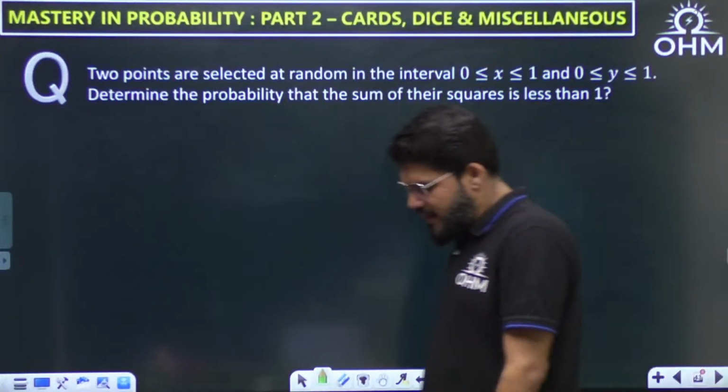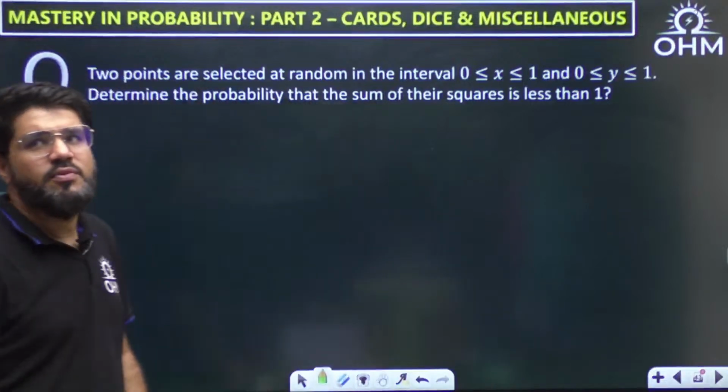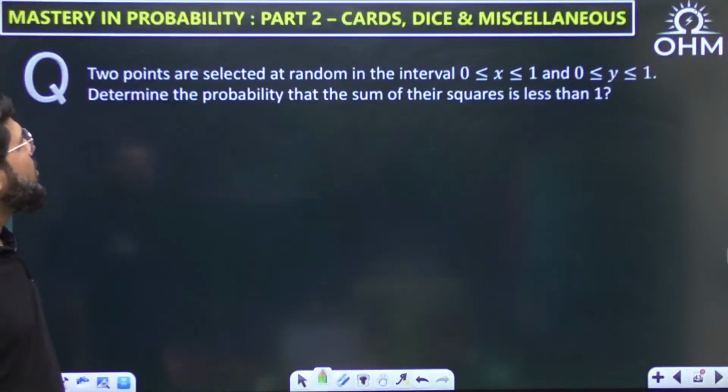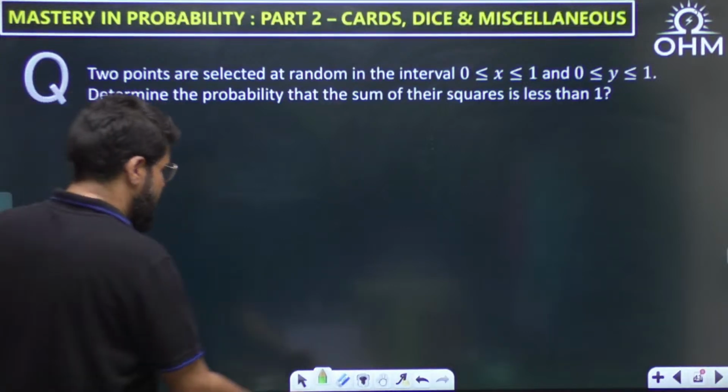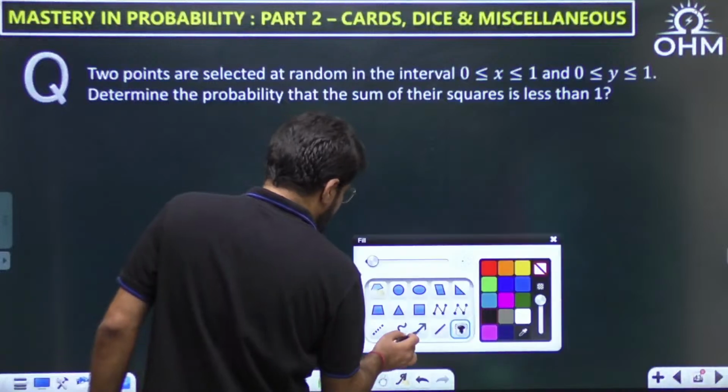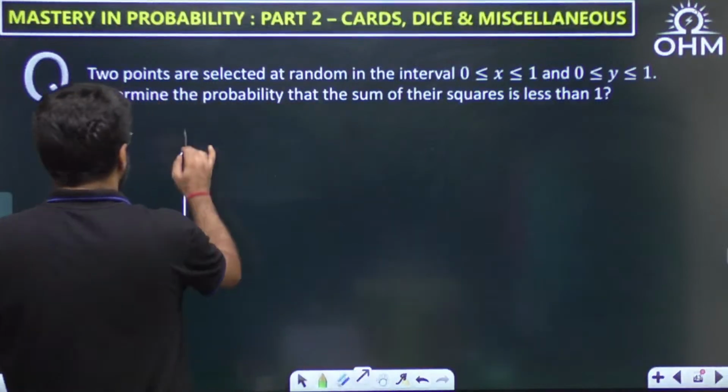Two points are selected randomly in the interval 0 less than x less than 1, 0 less than y less than 1. Now here it is about selection of two points anywhere in the interval. Okay, so just have a look into it. From where can I select the two points?